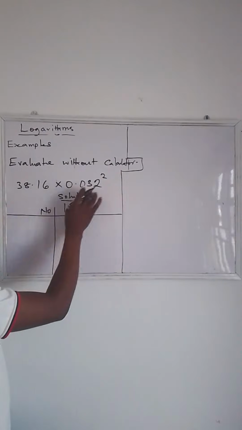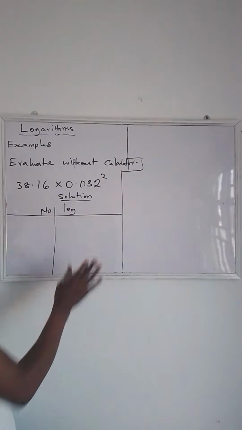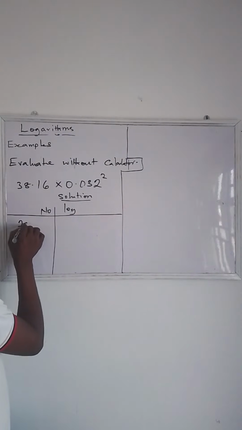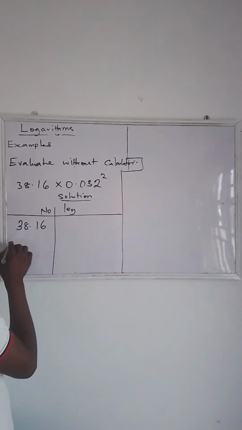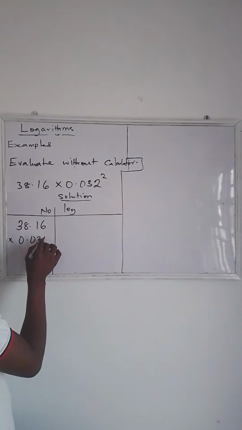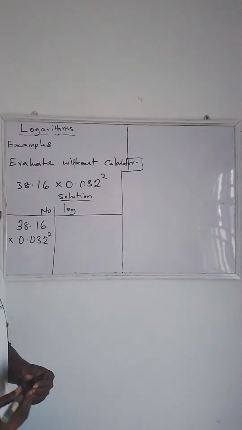So these are the numbers multiplying each other. We are going to evaluate this in the logarithmic side. So we have 38.16 times 0.032 raised to the power of 2. So this is what we want to do now. So how do we go about this?